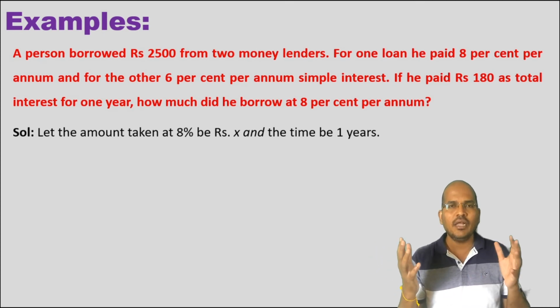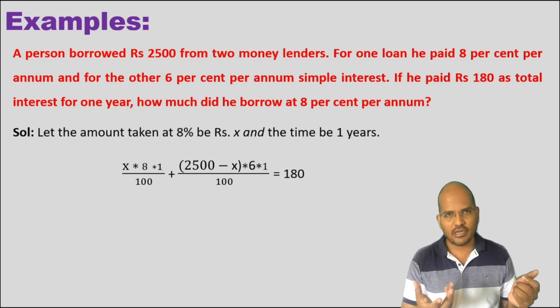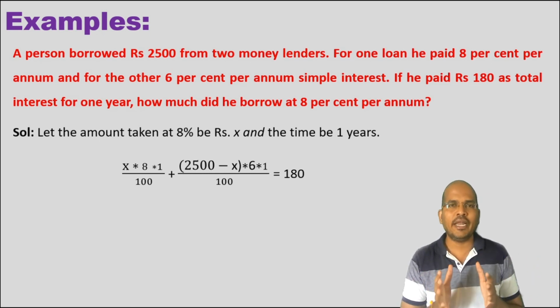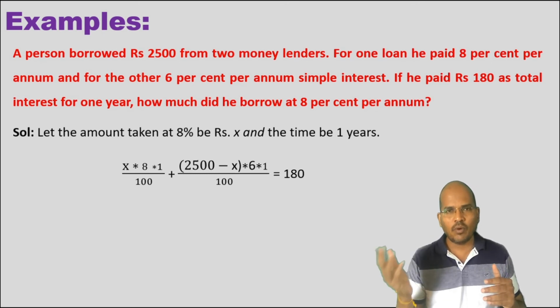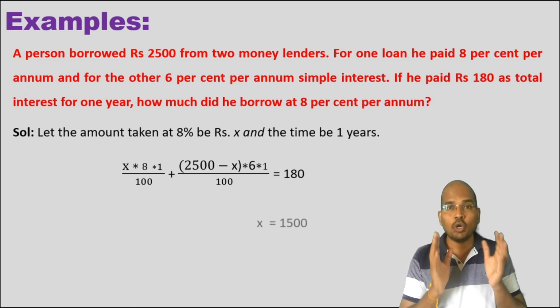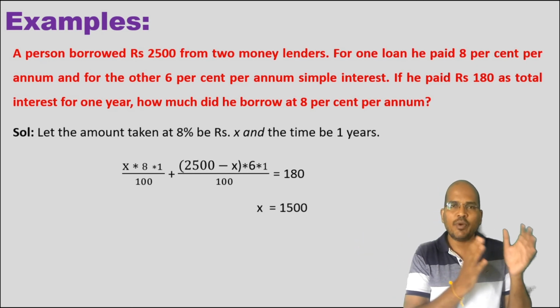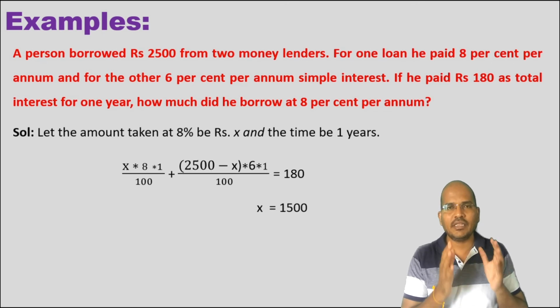Assume that the amount taken at 8% be x. The time is 1 year. Then what do you get? x times 8 times 1 upon 100, PTR by 100, isn't it? Plus the total amount is 2500. Out of that, x amount is for 8%, so the remaining amount will be 2500 minus x. That is (2500 minus x) into 6 into 1 upon 100, and the total is rupees 180. So from this, we get the value of x as rupees 1500. Now the question is, how much money did he borrow at 8% per annum?